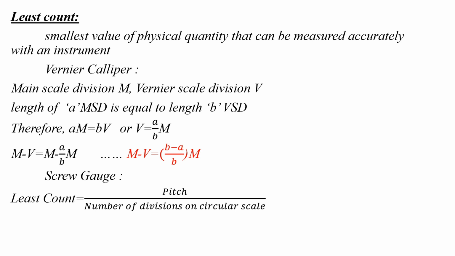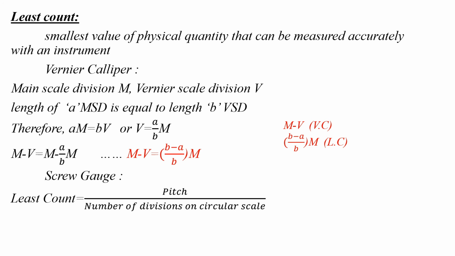On subtracting both sides from M, that is M minus V is equal to M minus A by B into M, we get M minus V will be equal to B minus A by B into M, where the quantity M minus V, the left hand side, is called the vernier constant, and the right hand side, B minus A by B into M, is called the least count of the vernier caliper.